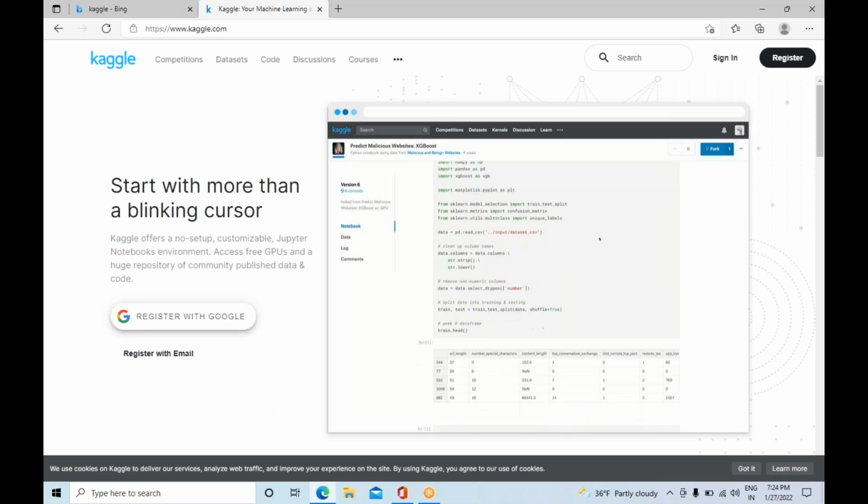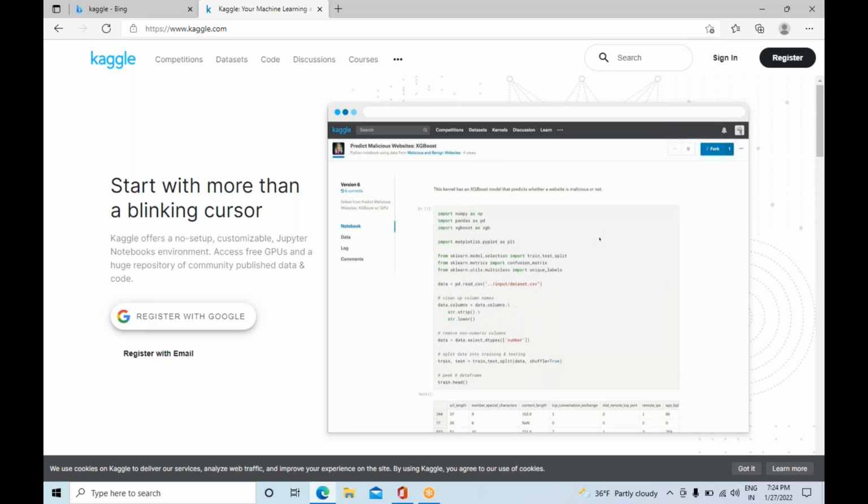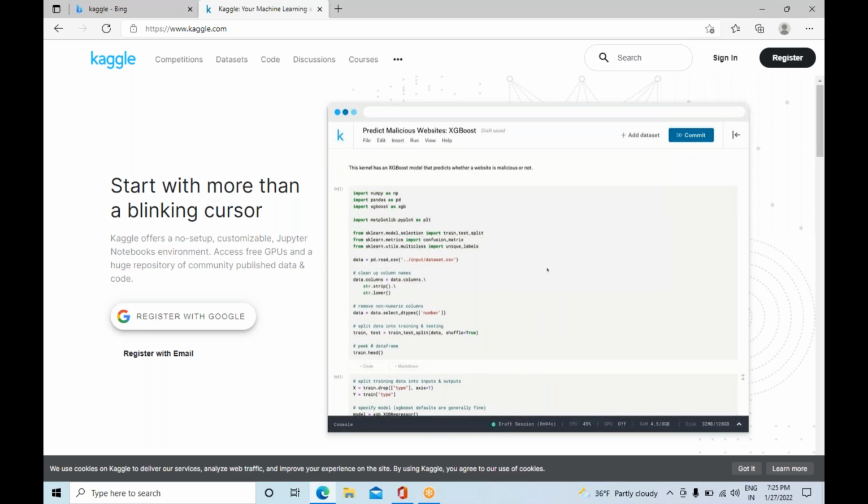This is the website which has a lot of data sets.